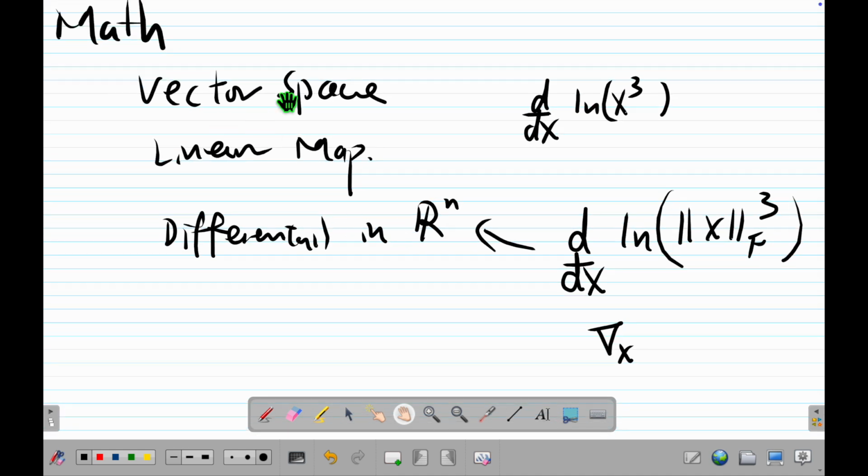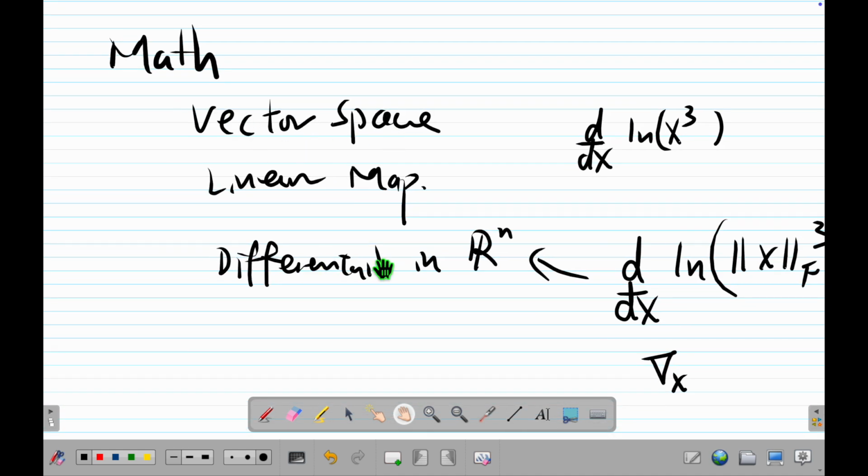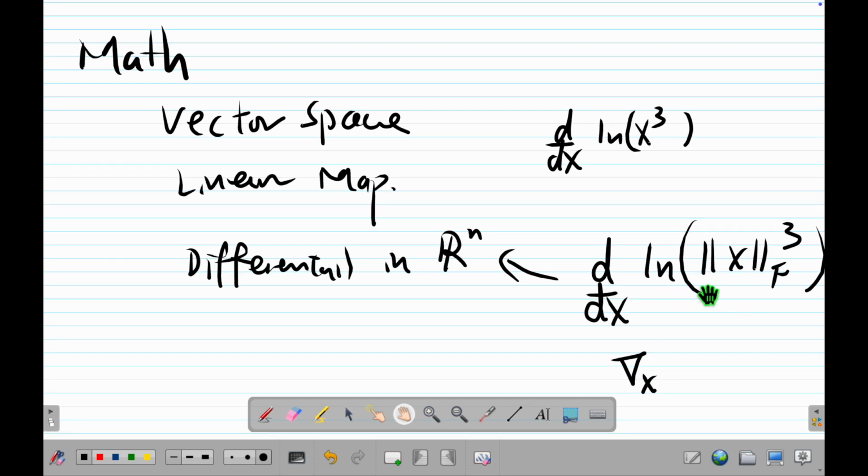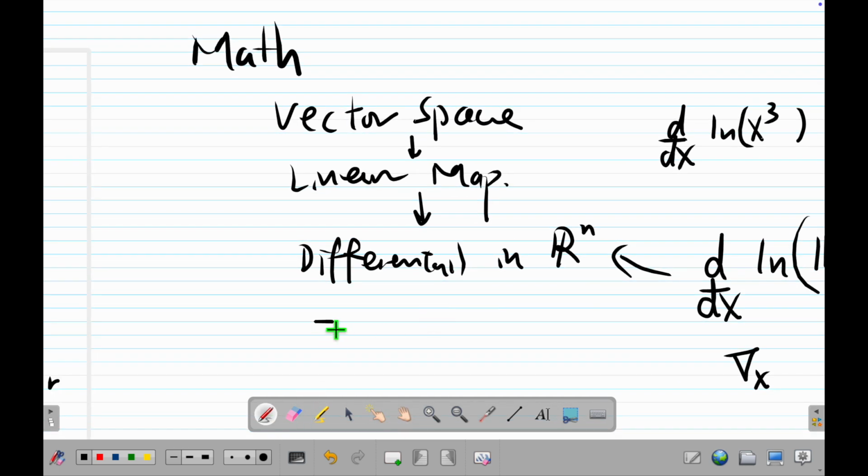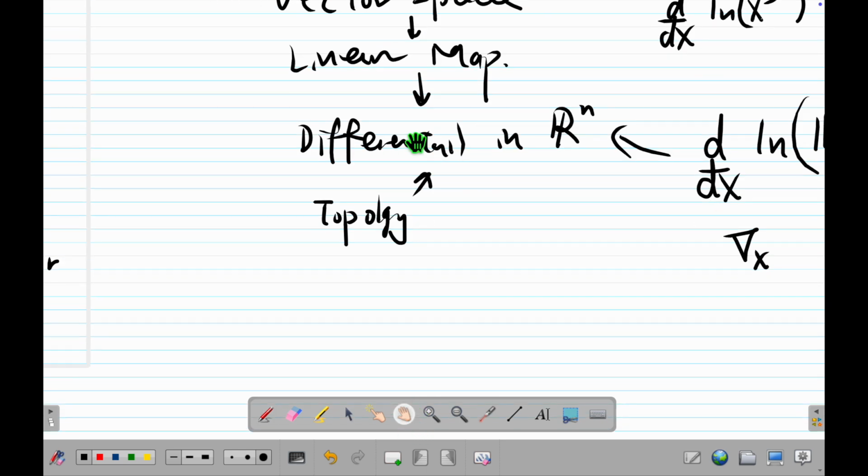Why do we talk about this? Because we need to do gradient descent, so we need to know how to find the gradient. Then we need to know what the heck differentiation in Euclidean space is. And because we need this, therefore we need this. That's the idea. And actually not just that, we also need some simple topology to talk about this. So basically these are the math we need. And since we talk about differentiation, that means you also need to know calculus, that means d/dx, this kind of thing.